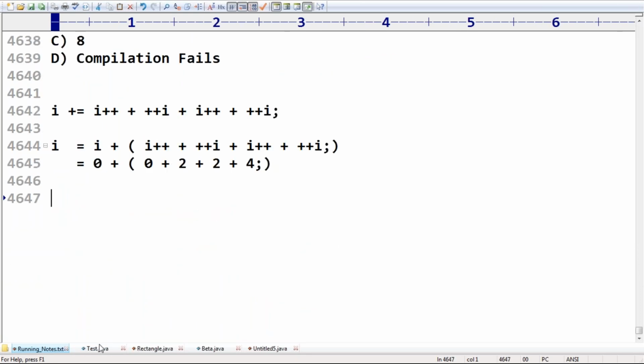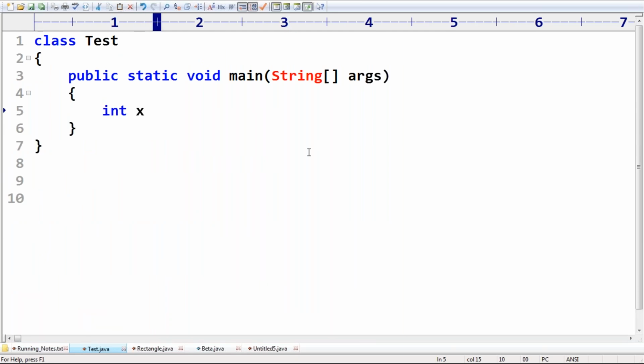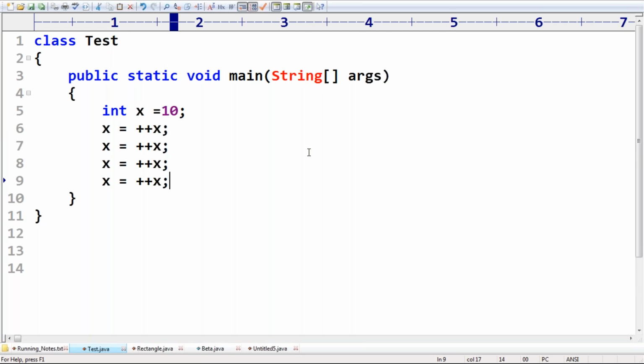Next, one more dangerous thing I want to tell you people, just to take very special care. int x = 10. Now x = ++x, I'm taking x is equal to plus plus x, like System.out.println of x value. I'm trying to print the x value. What is the answer? Please guide what is the output we are going to get. Why are you thinking that much? It's very easy, right? Yeah, what is the answer?